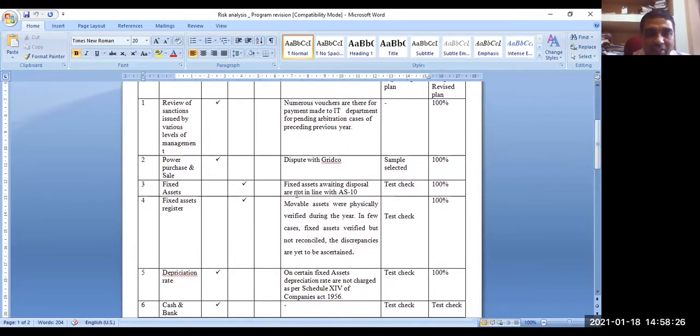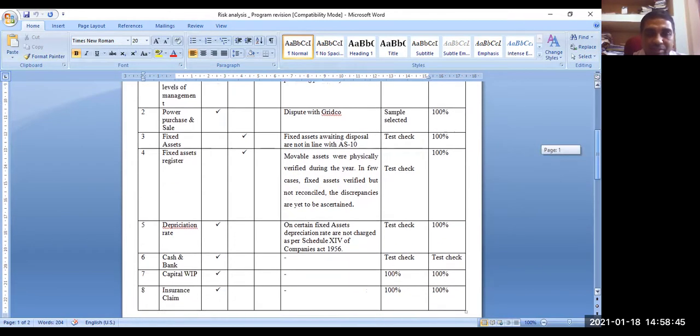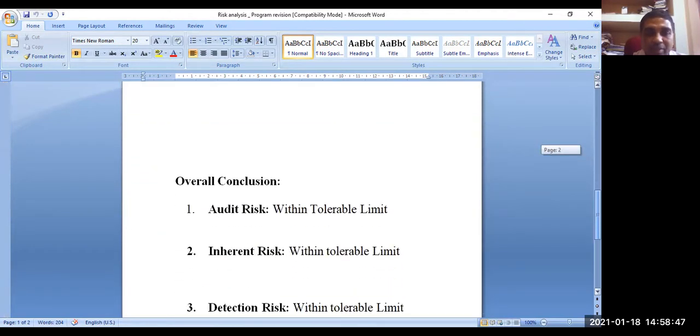Let us say this is the original plan, then here is some observation. On the basis of this observation, in some cases, plans are revised. Did you understand? Are you understanding? Yes, sir.